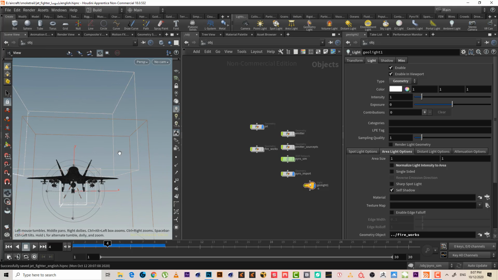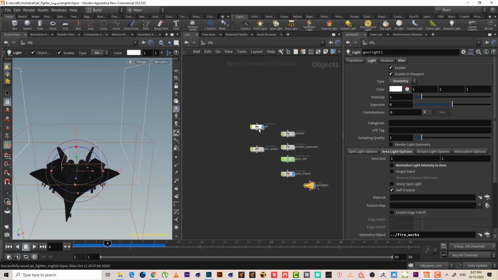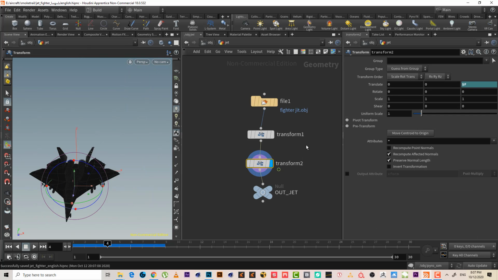The missile is a little, you know what? I think I will make the jet a little smaller.